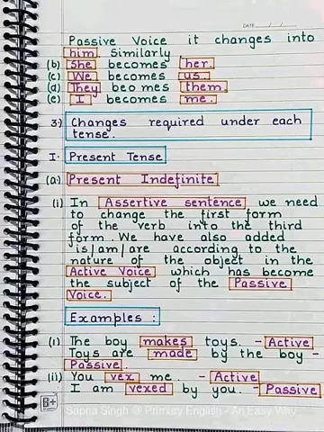In the passive voice, he changes into him. Similarly, she becomes her, we becomes us, they becomes them, I becomes me. Changes required under each tense.